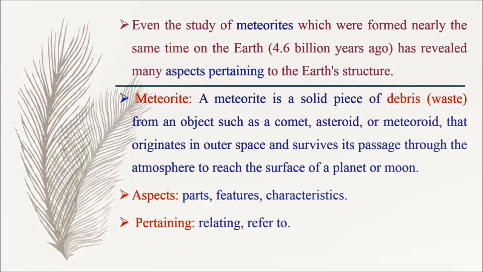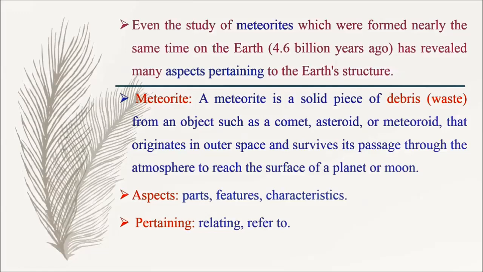Even the study of meteoroids, which were formed nearly the same time as the earth, that is 4.6 billion years ago, has revealed many aspects pertaining to the earth's structure.